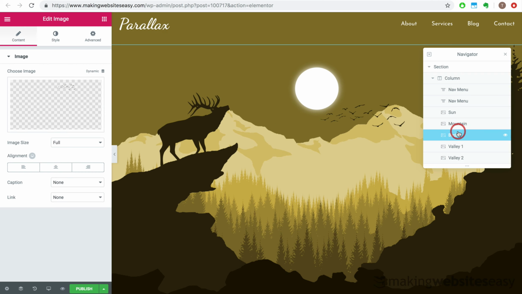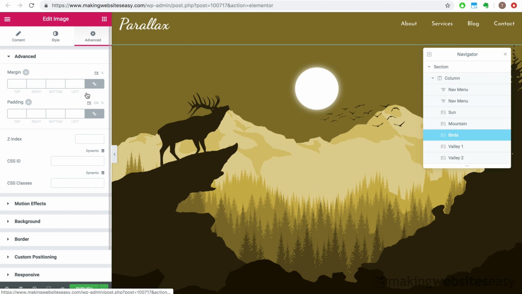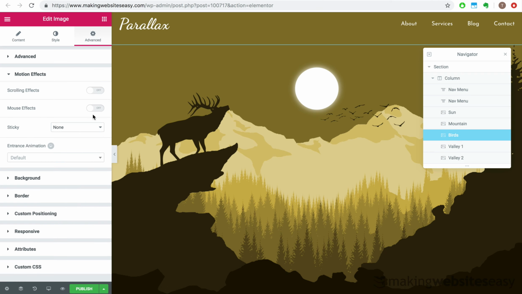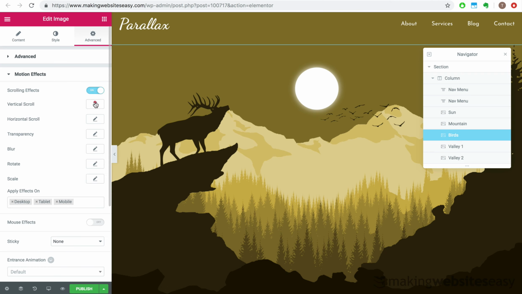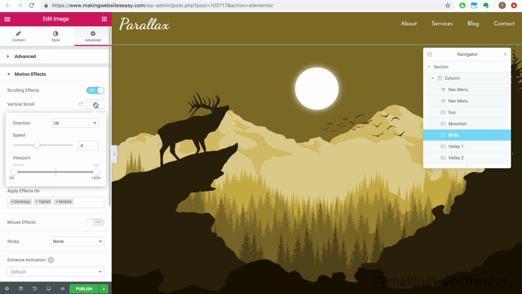We will then add motion effects to the bird's image layer. Now, because the birds are in front of the mountain, that is, they are closer to the viewer, they need to move up a little faster, and this adds the illusion of depth and 3D, which is essential to making the parallax effect work in the first place.